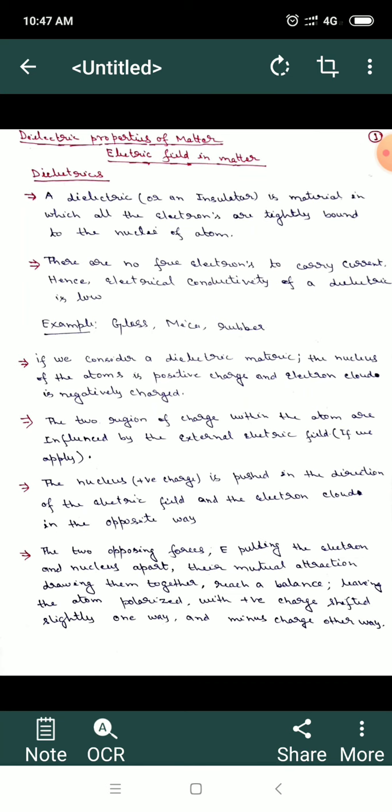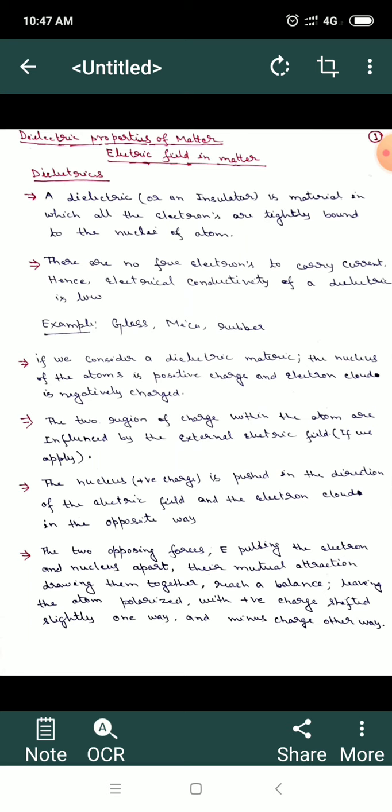Then we'll move on to study the dielectric materials. We'll define another vector that is known as the displacement vector D. This displacement vector D is a very important quantity in order to understand the basic properties of dielectrics. Then we'll derive a common relation between electric field E and polarization. We'll define the polarization vector, capital P, and the displacement vector D. So there will be a close relation between electric field vector E, polarization vector P, and displacement vector D.